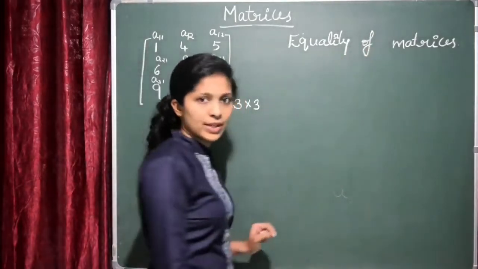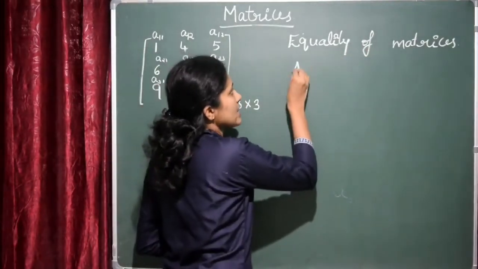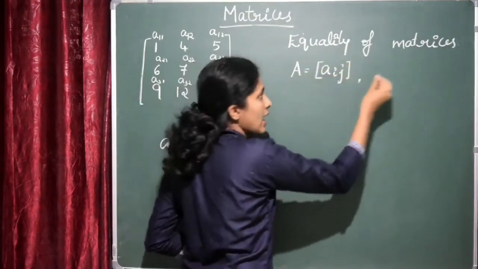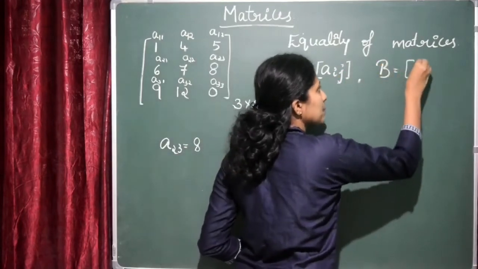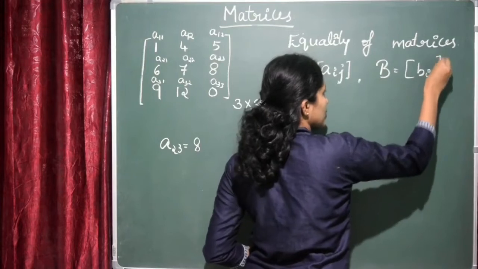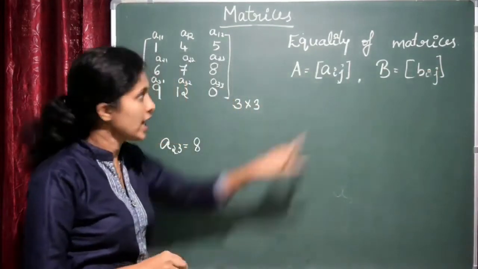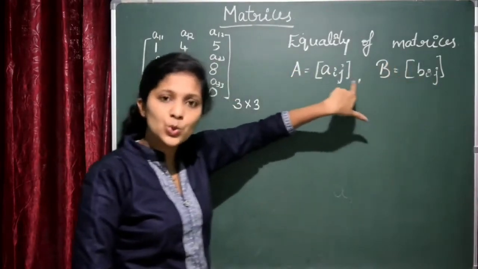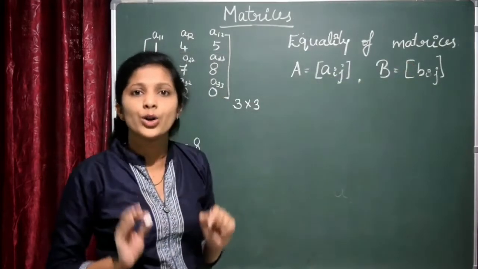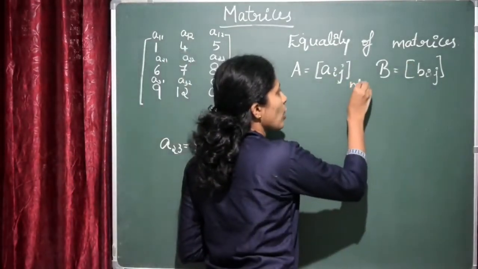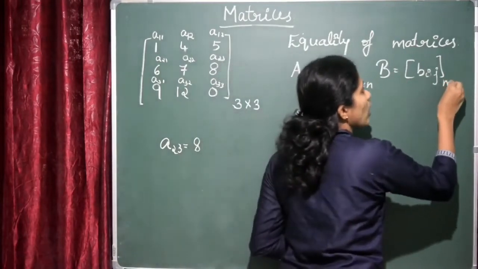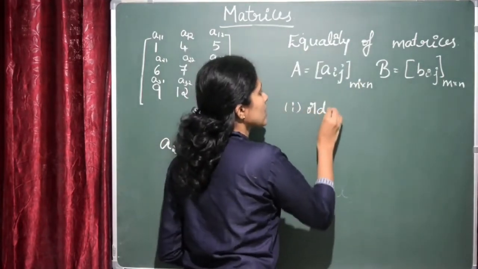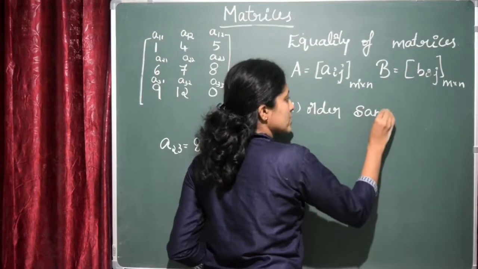So equality of matrices. Let me consider the matrix A with the element Aij and B is another matrix with the element Bij. Is it clear? We have considered the two matrices Aij and Bij. These are the elements of matrix A and these are the elements of matrix B. To say two matrices are equal, first of all their order should be same. So if this is a matrix of order m by n, this should also be m by n. First thing is the order should be same.